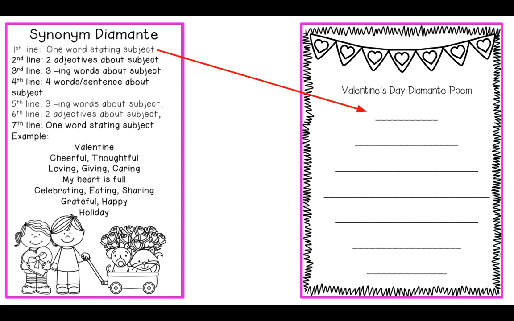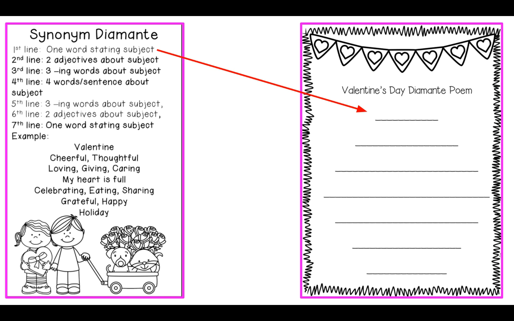So the first line needs to be one word stating the subject. This is all about Valentine's Day. The example said Valentine. I'm okay if you repeat that word, but you could also pick a different word that has to do with Valentine's Day, something to your parents, that kind of thing. But our title does say Valentine's Day Diamante poem, so it should be something around the lines of Valentine's Day. So only one word, that's why that line is short. Pick one word. You can pause the video if you need to think more.